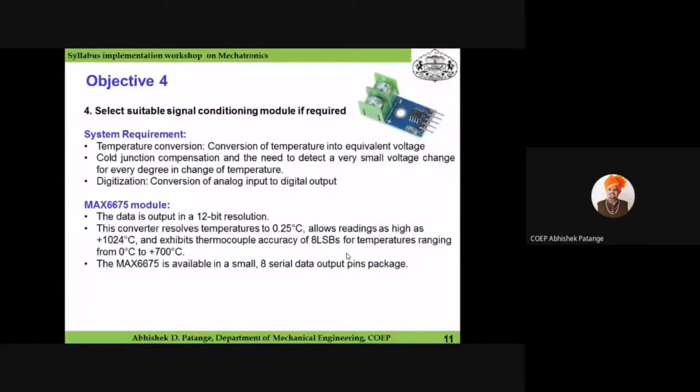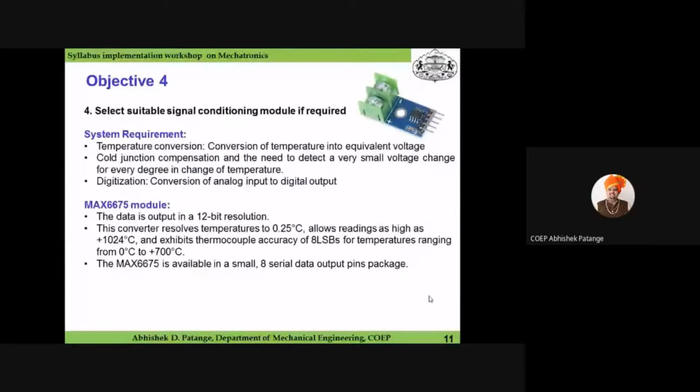Yeah. So I was talking about the signal conditioning module. To perform three functions of signal conditioning, that is converting temperature into equivalent voltage, cold junction compensation and digitization, we have this module, which is the MAX 6675 module, which costs only 100 or 150 rupees to purchase.